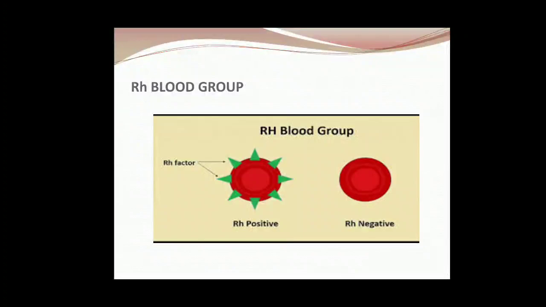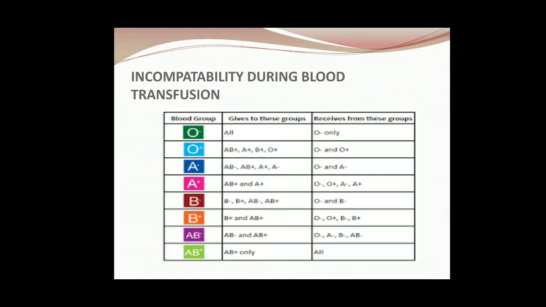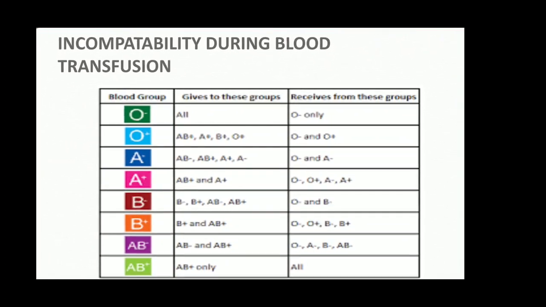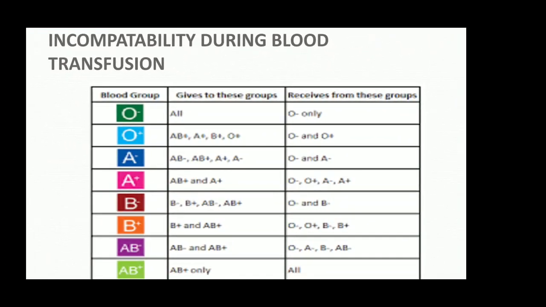Let's see. If it is RH positive, RH factor is present. If it is RH negative, no RH antigen is present. Now how can we donate, children? Again, positive to positive. Like blood group O negative, they can donate to all, gives to these groups all, and can receive only from O negative.